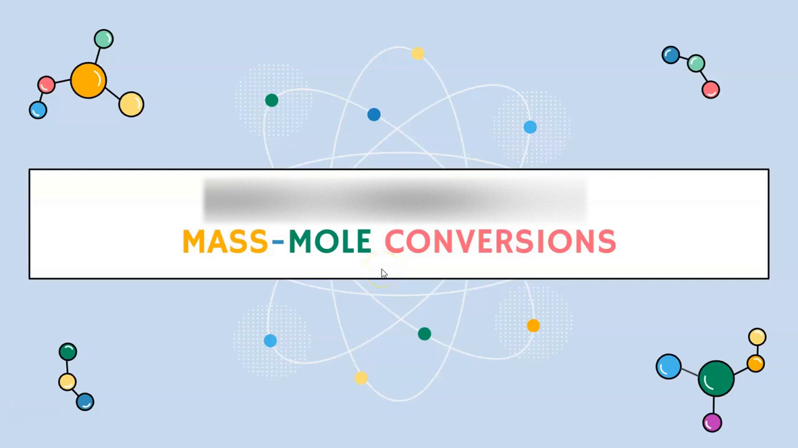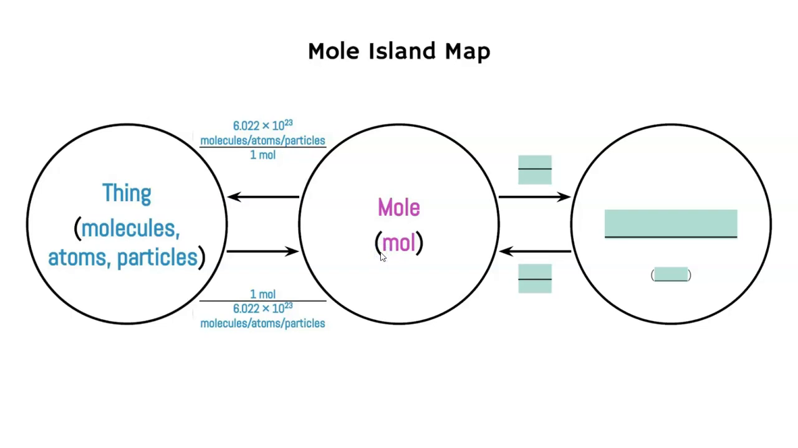Ready. Today we're going to be learning about mass mole conversions. So last lesson we learned about mole conversions. We talked a little bit about what a mole is, what molar mass is, and all that stuff that's used for conversions. Now we're going to complete our mole island map. This time we have mass island, and the unit for mass is grams.